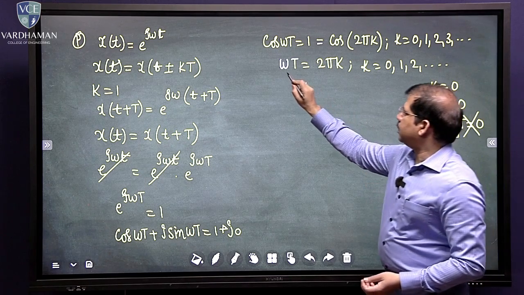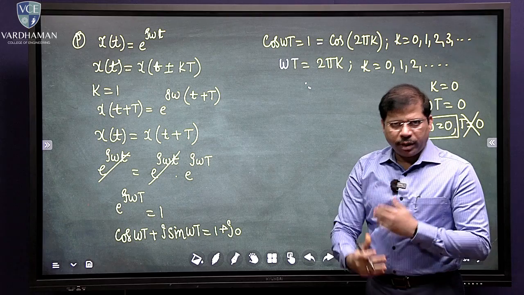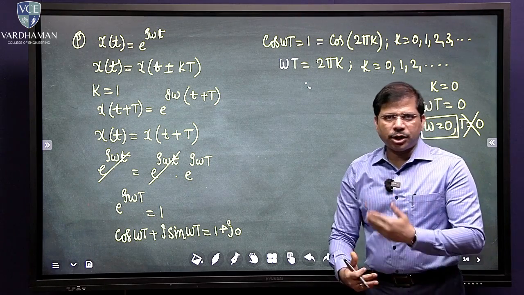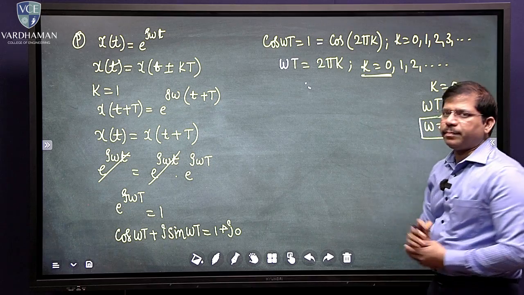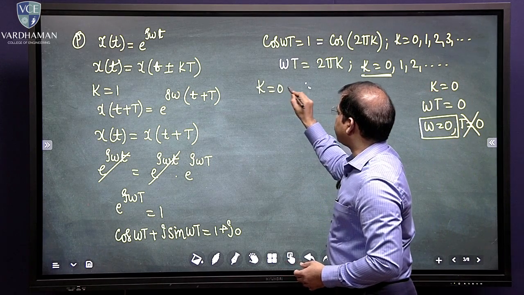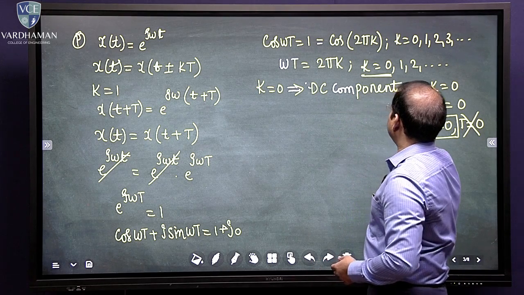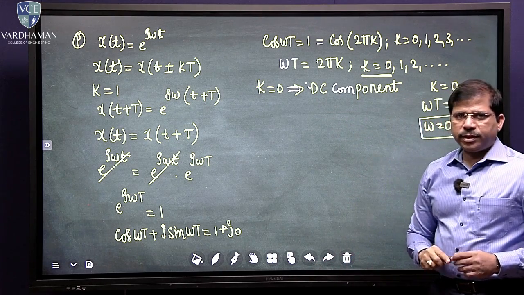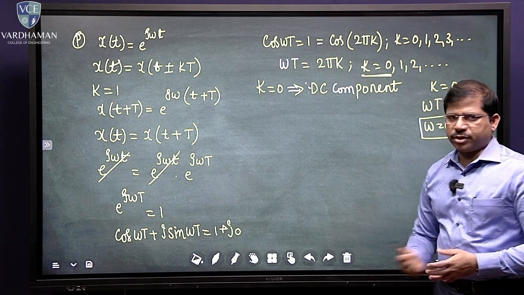So that means the left hand side component can never be equal to 0. So when omega is not equal to 0 and t not equal to 0, then k equal to 0 is not a valid point. But that k equal to 0 always gives me the DC component. K equal to 0 gives me the DC component. What that is, I'll let you know after this derivation.